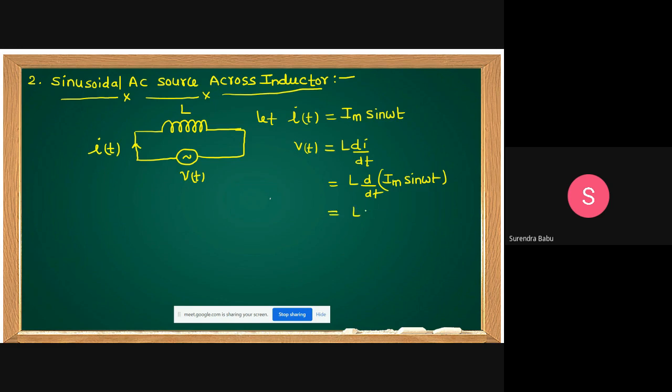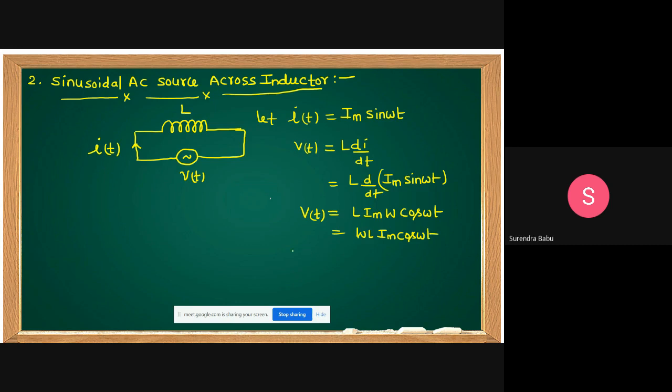This is L Im omega cos omega t. V of t equal to L Im omega cos omega t. I am writing omega L into Im cos omega t.